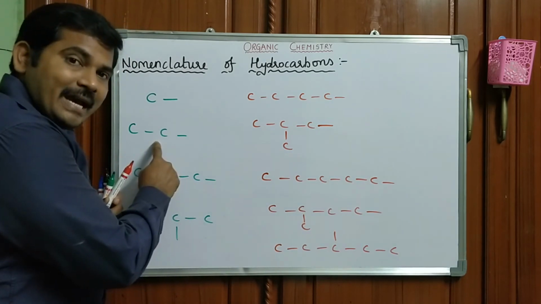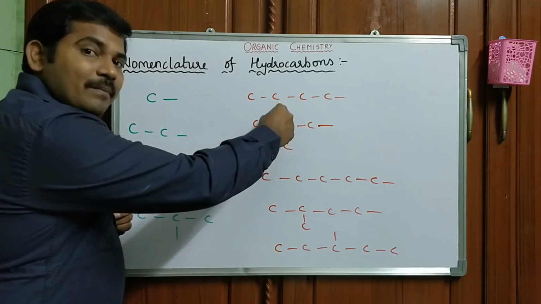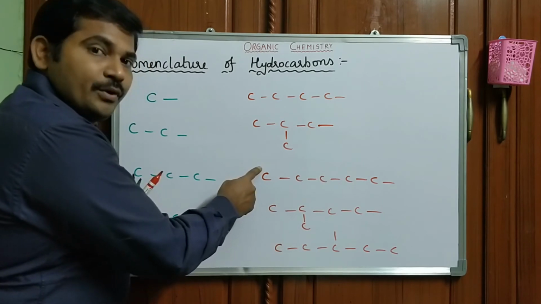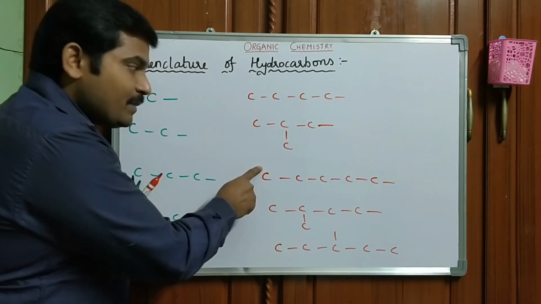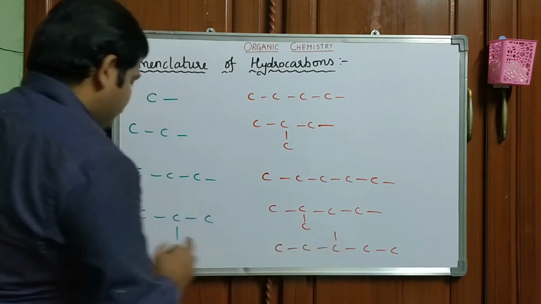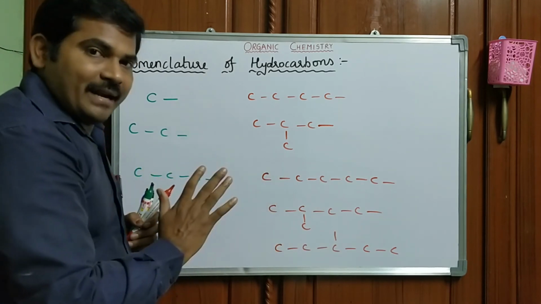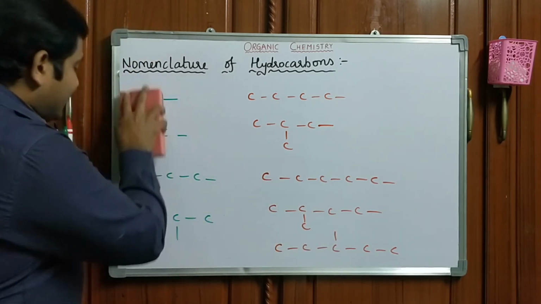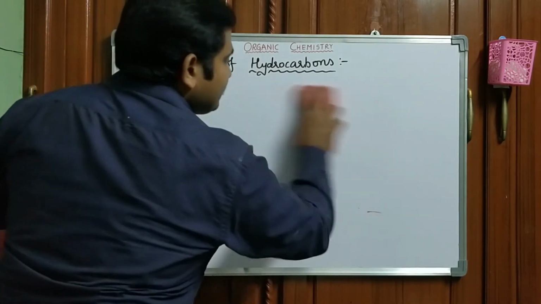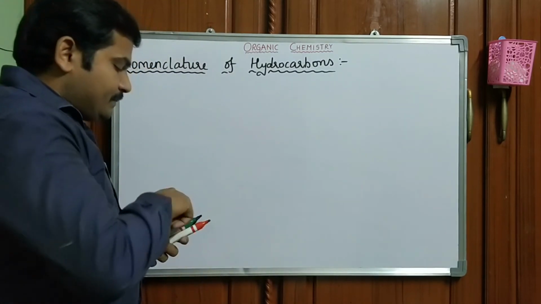So likewise, you have to remember the radicals. What is this? Ethyl, isobutyl, butyl or normal butyl, isopentyl, pentyl or normal pentyl, 3-pentyl, isopropyl. Like this, you have to remember the radicals. Okay, let's come to the next hydrocarbons, alkenes. How are these alkene radicals going to be formed?